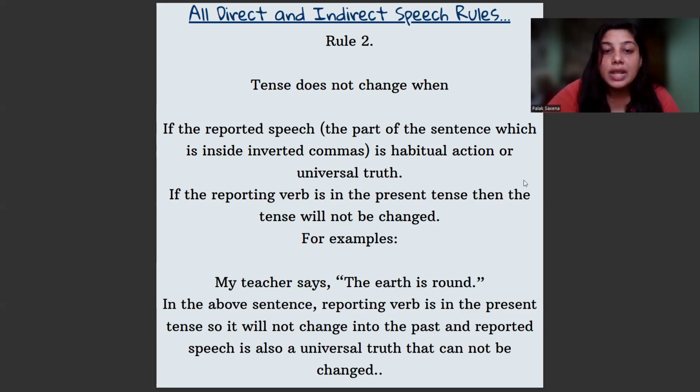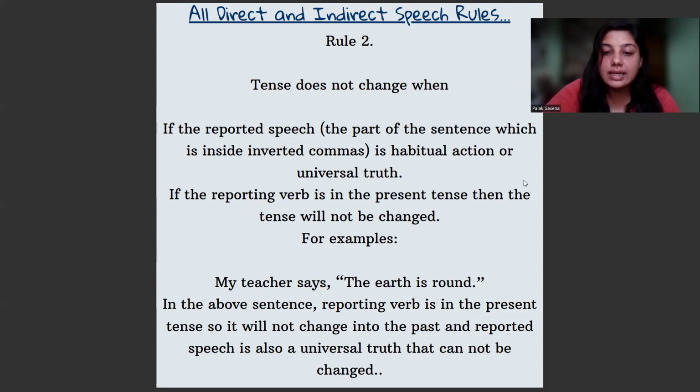For example, my teacher says, "The earth is round." "The earth is round" is the reported speech here, and it is a universal truth. So when we convert it into indirect, first of all, we remove the inverted commas and use "that", and we copy the exact sentence. My teacher says that the earth is round.